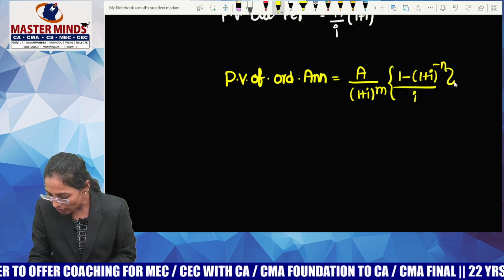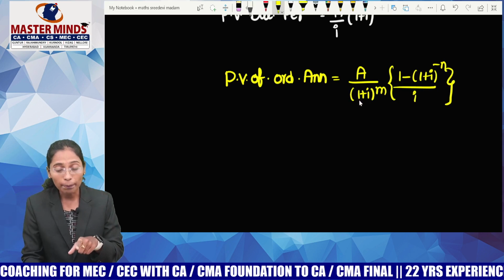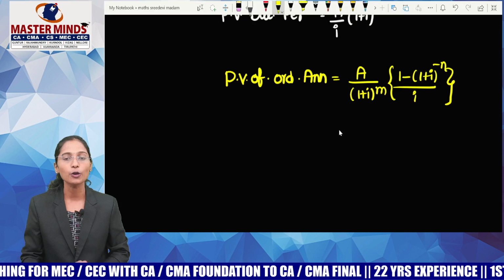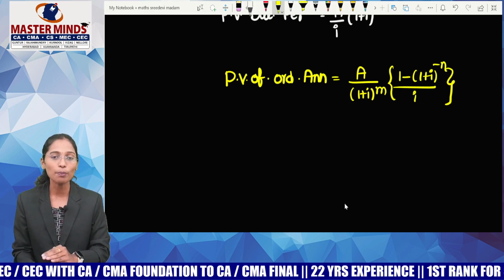If it is due, you have to multiply it with 1 plus I. If 3 periods got missed, you have to write (1 plus I) whole cube. If 4 periods got missed, you have to write (1 plus I) whole power 4.